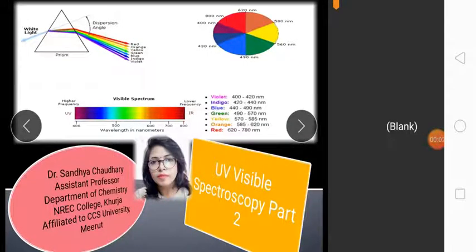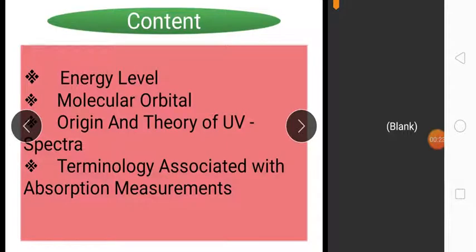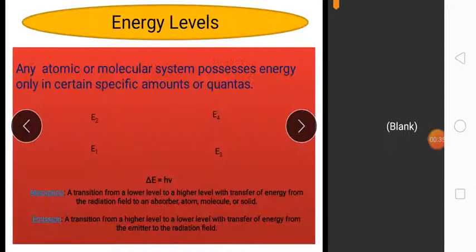Myself Dr. Sandha Chaudhary. Today I will teach you the next part of UV visible spectroscopy. In the first part I have already discussed its introduction, absorbance of solution, absorbance law and the importance of concentration. In this section I will discuss energy levels, what is molecular orbital, origin and theory of UV spectra, and terminology associated with absorption measurements.